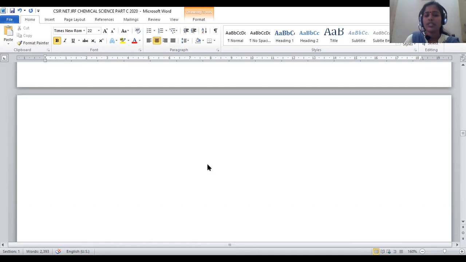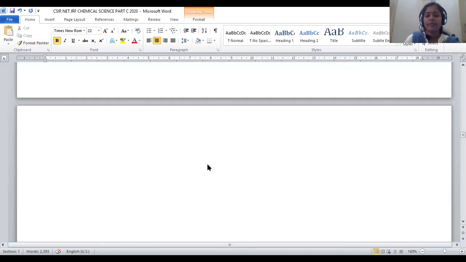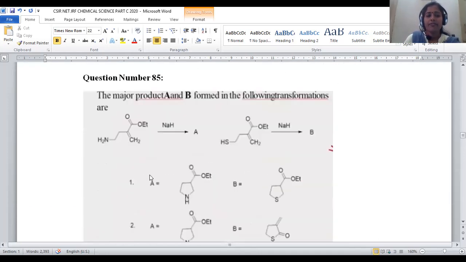Now let us move on to question number 85. In question number 85, what do we have? NH2, CH2, CH2, C double bond, CH2, COOEt. It is treated with sodium hydride. Then product A will be formed. This is one kind of compound. In the second compound, what is given? Instead of amine, a thiohydroxy compound was given.